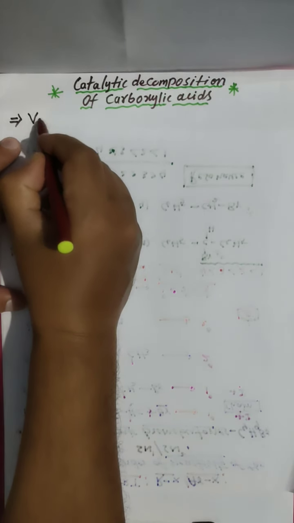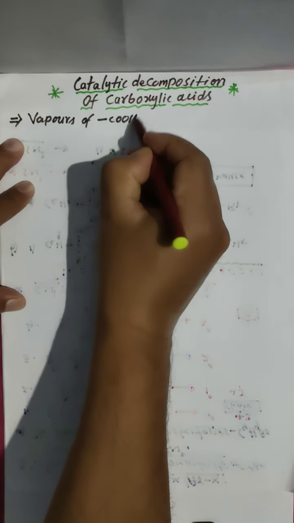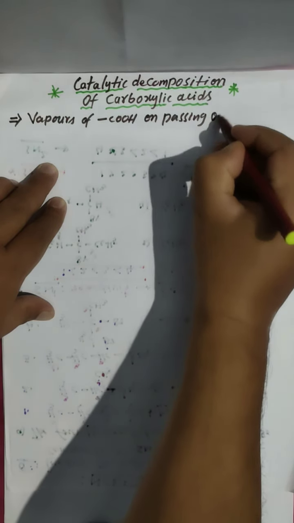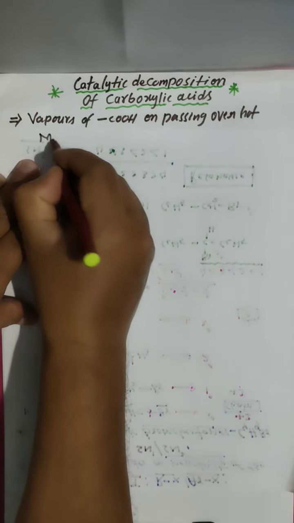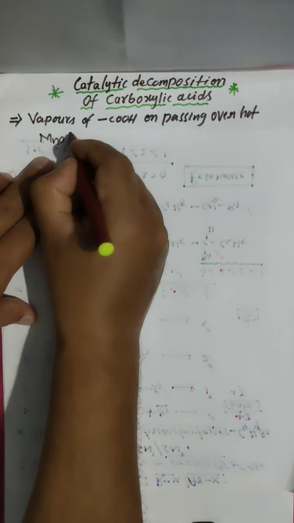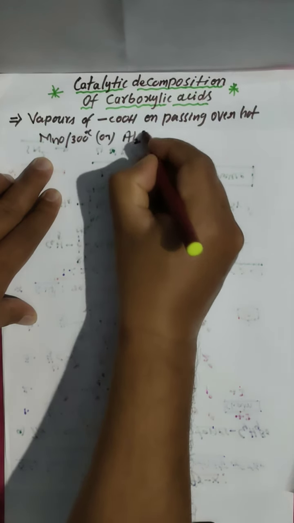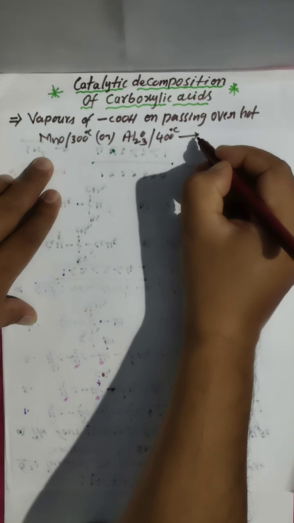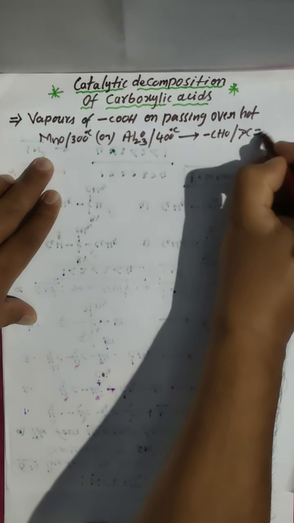Actually, what happens in this reaction is that vapors of carboxylic acids on passing over hot MnO, manganese oxide, at 300 degrees Celsius, or alumina Al2O3 at 400 degrees Celsius, give aldehydes or ketones. This is the reaction.